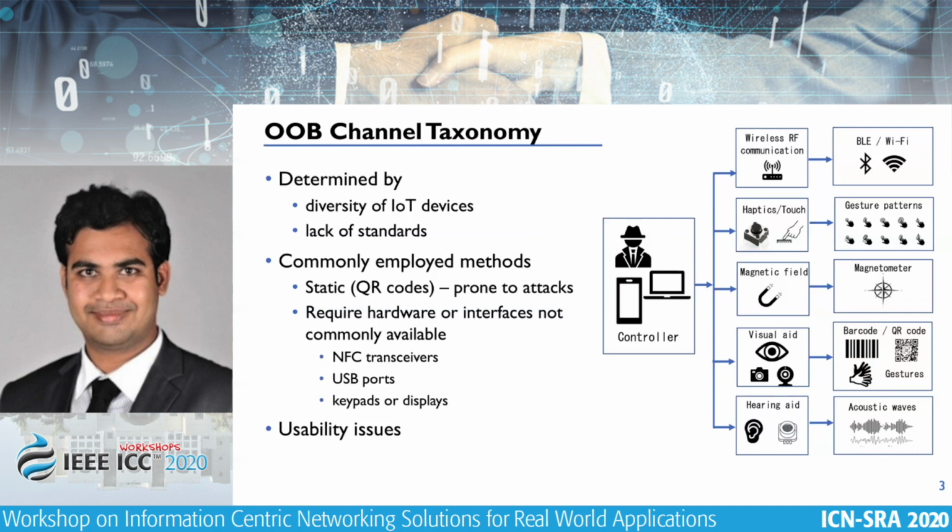It has been seen that traditionally there are auxiliary channels, which are also called out of band channels, that are being used for this purpose. So, as our first goal, we tried to survey all the out of band channels and categorize them, and identify their shortcomings and advantages in terms of being usable, being secure, and being scalable in terms of using multiple devices or different types of IoT devices at the same time in a network.